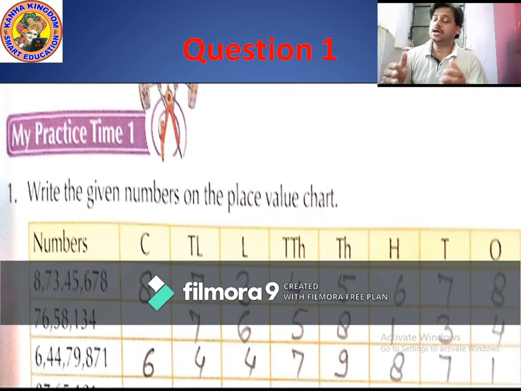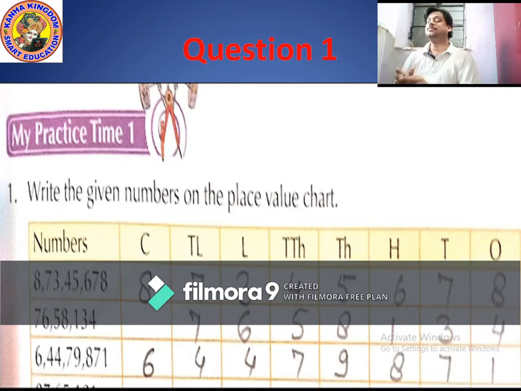So again starting from ones period and move to 10 crores place value, not 10 crores period, because 10 crore is a place value which comes in crores period. Okay, so starting from ones period, in ones period there are three place values, that is ones, tens and 100.